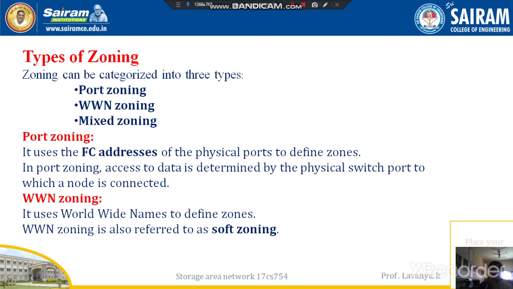Port zoning is totally based on the zones, and in port zoning, access to the data is determined by the physical switch port to which the node is connected.